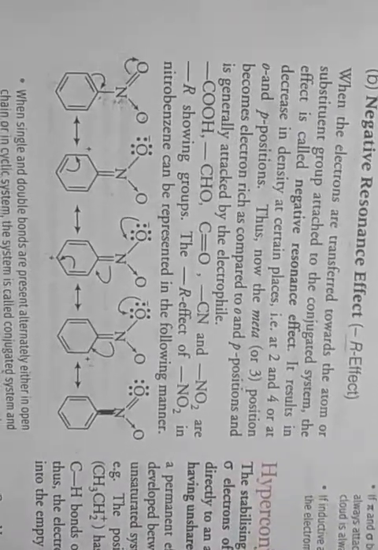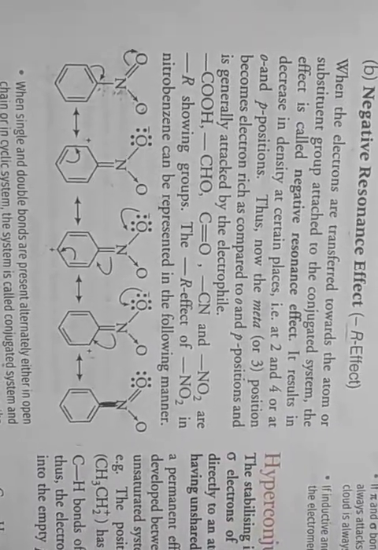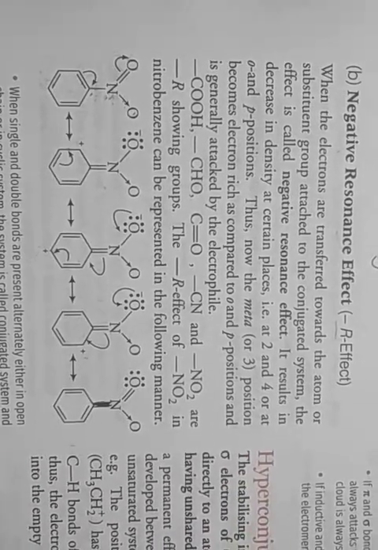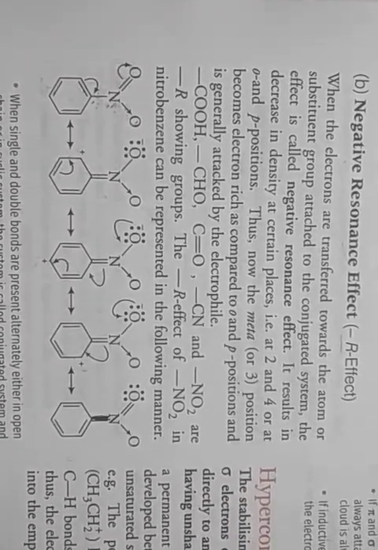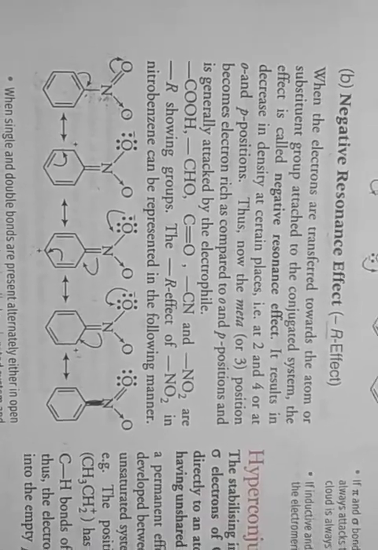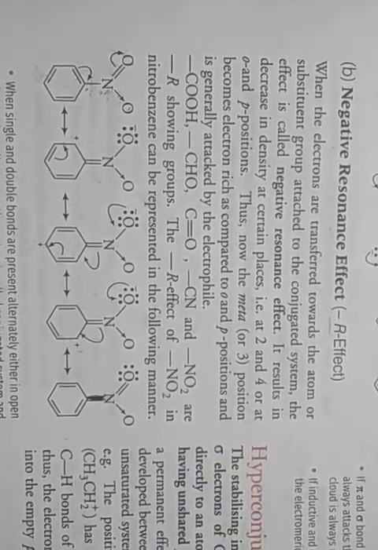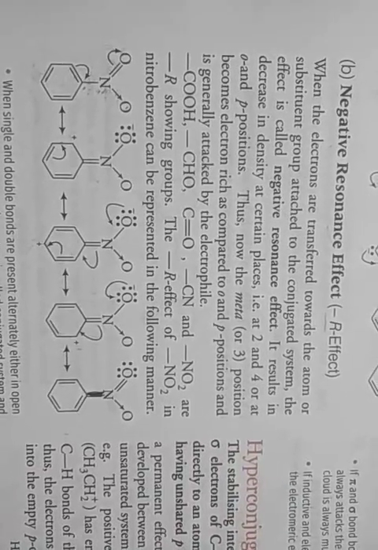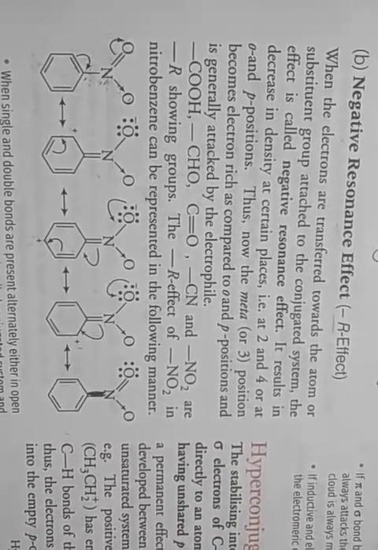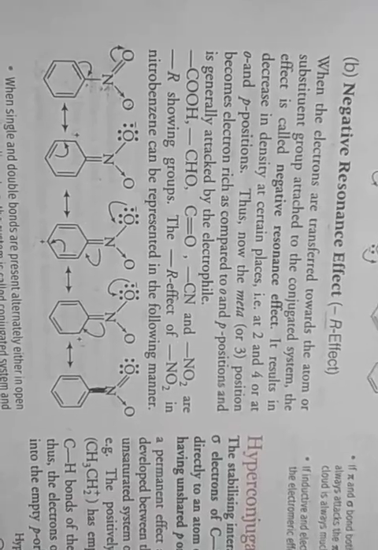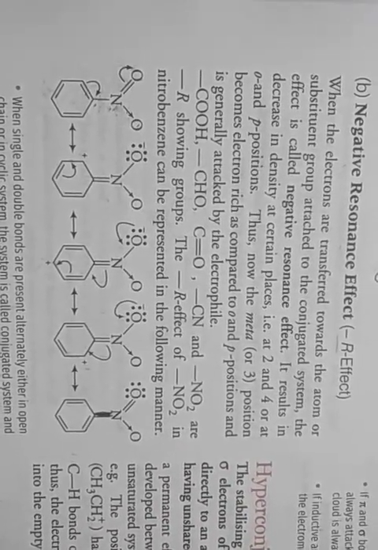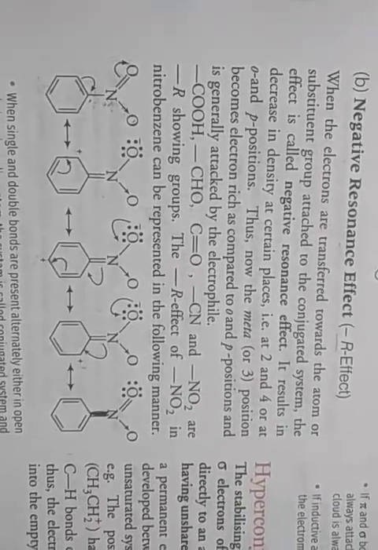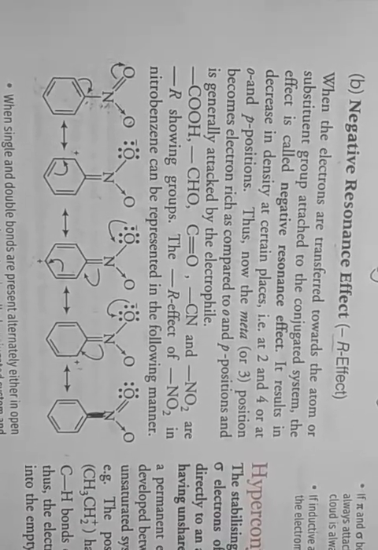Okay, when single and double bonds are present alternately, either in an open chain or in a cyclic system, the system is called a conjugated system. And such systems often exhibit abnormal behavior, and in this system the pi bonds are delocalized and polarity is developed.